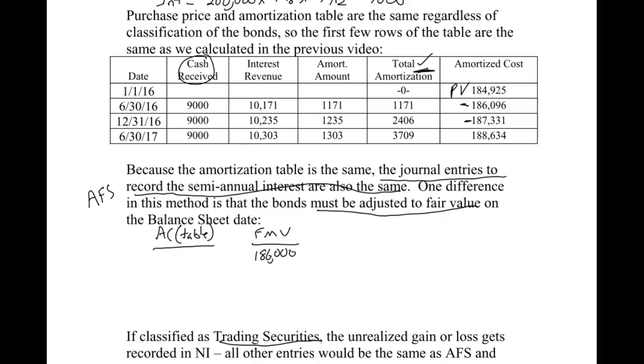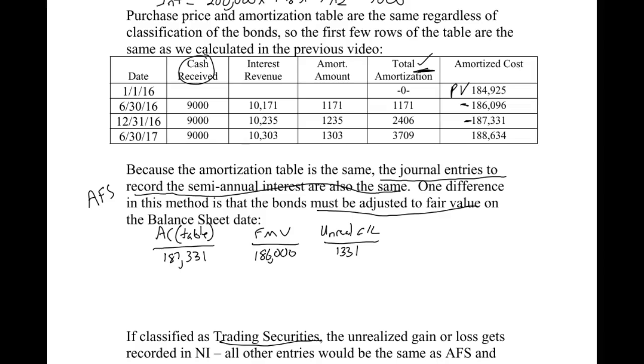And then if you look at your table on 12/31/16, we can see the amortized cost is 187,331. All right, so when I write it out like this, I just typically add another column for my unrealized gain or loss. In this example, we can see the fair market value is less, so that is a loss of 1331.